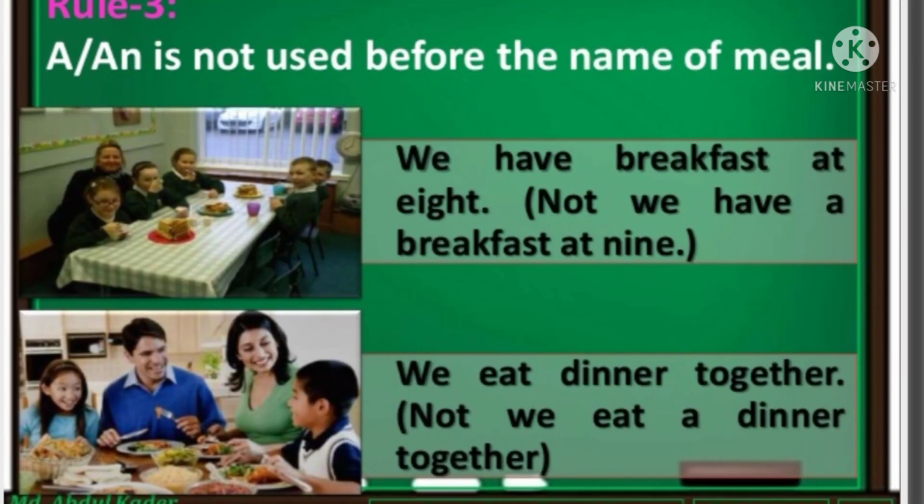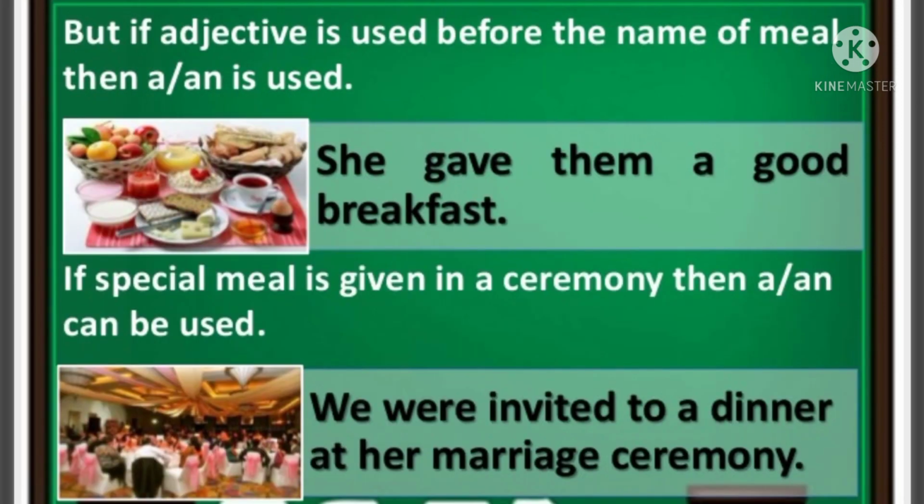It's omitted before the names of meals. Meals, you know, are nouns only, but we don't use articles before the names of meals. We have breakfast at 8. It is not we have a breakfast. We eat dinner tonight together. It's not a dinner, it's dinner only. That is right. I told you that we should not use articles before the names of meals.